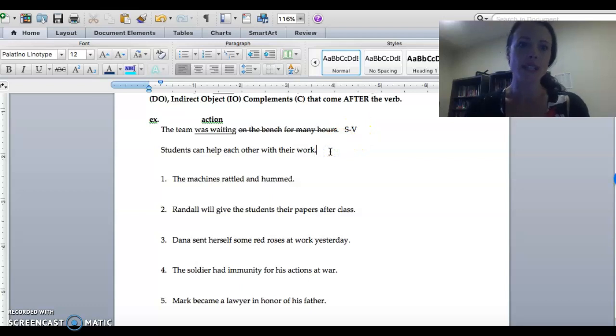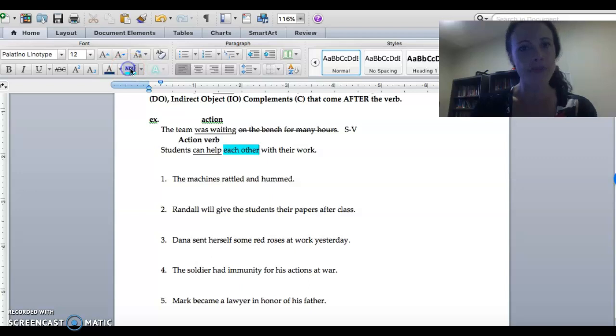Okay, next one. Students can help each other with their work. So where's my verb? Can help. What kind of verb is that? Again, we have action verb. So if it's an action verb, we're just looking for objects, right? So students can help what? Or students can help who? Each other.